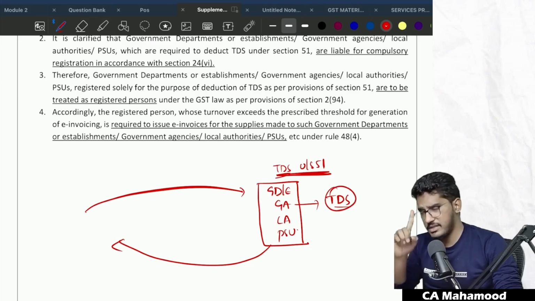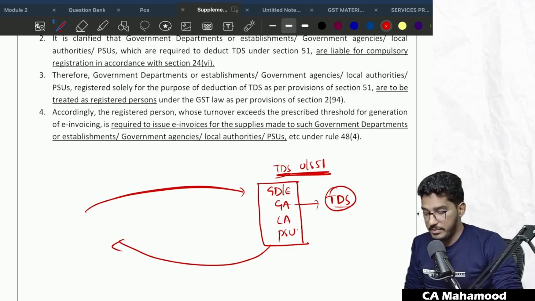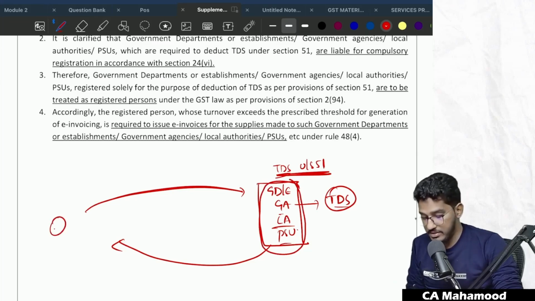This we have already discussed in our regular classes. So when such a recipient is receiving goods or services from suppliers, then before they make the payment, for example, if a total of 1 lakh rupees of consideration has to be paid, they will not pay the full amount.